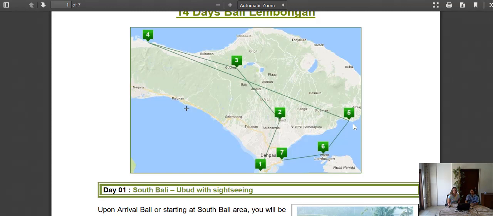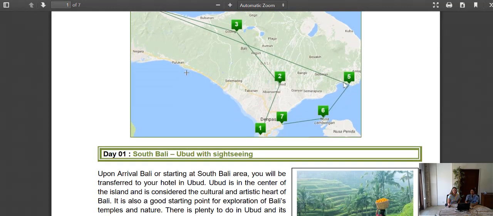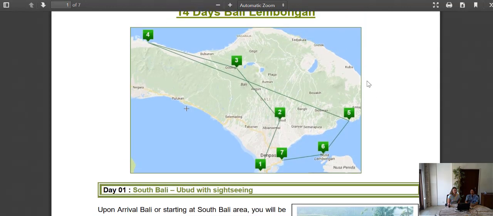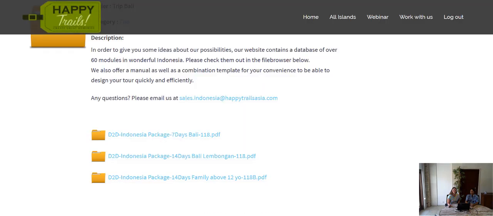And then the next trip continues to the east part of Bali Island, and then across the Bali Strait to Nusa Lembongan, and then you can end the trip in the Sanur area, which is perfect for just a beach stay. This is just for example, and please note that our trips are mostly tailor-made. So you can request to your account manager and inform what your client's preference is, and we will do our best to make a suitable program for your clients.